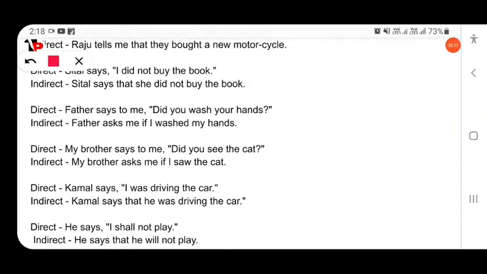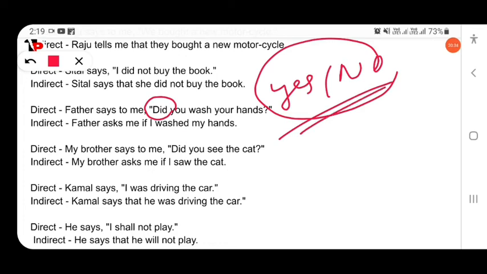Then next, father says to me, did you wash your hands? Okay, so we'll learn in detail about the structure we use when we change direct into indirect, and what rules should be followed. Here, this is a yes/no question. So while changing direct into indirect, if the question is a yes/no question, then what structure should be followed we will discuss briefly in the next video.